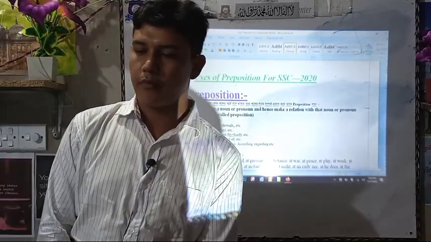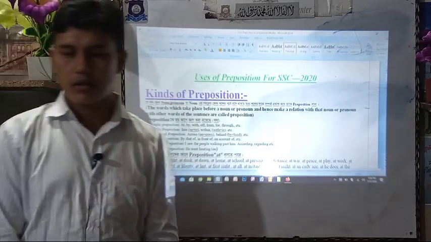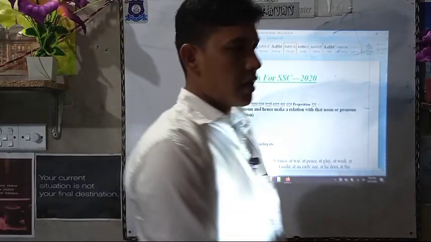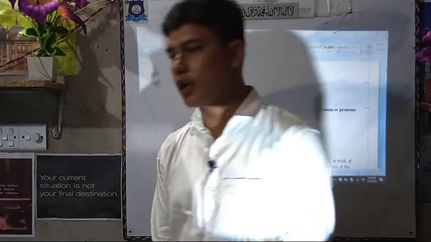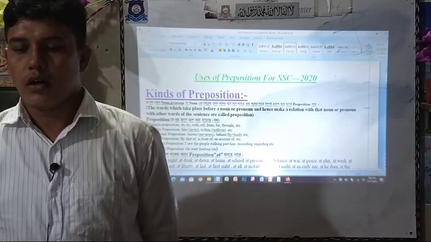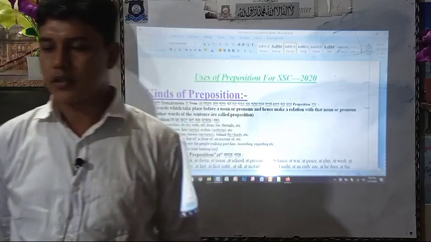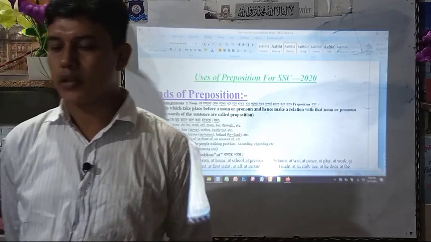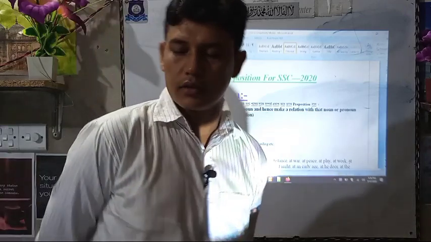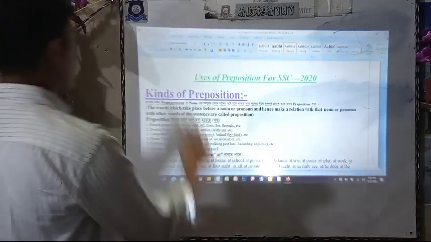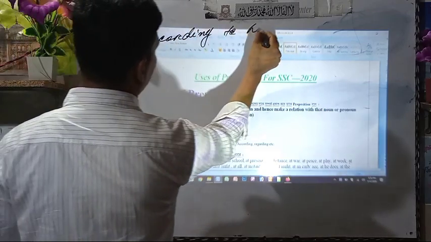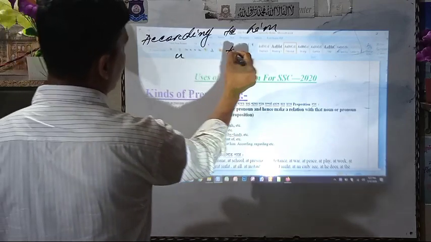Now come to number 5, participle preposition. What is a participle? Such as present participle: going, eating. When a sentence starts with the ing form, it is called a participle form. For example: I saw the people walking past him. Here we have people walking, verb plus ing, past him. Also according, regarding, such as according to him, according to me.